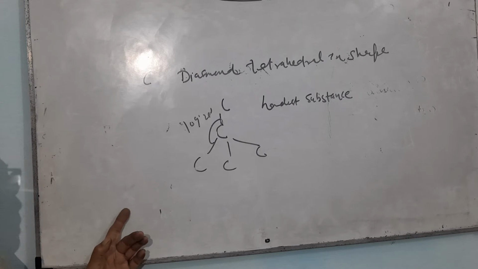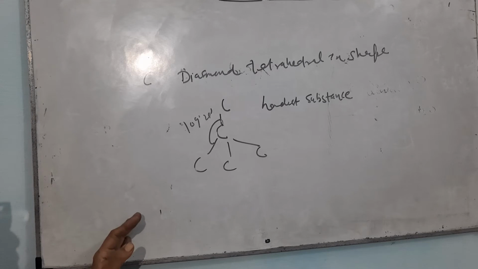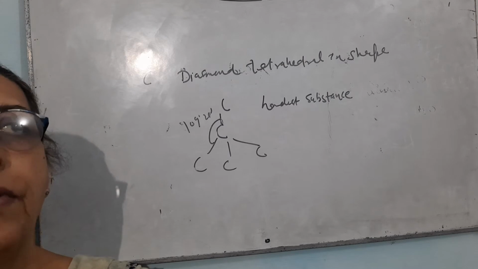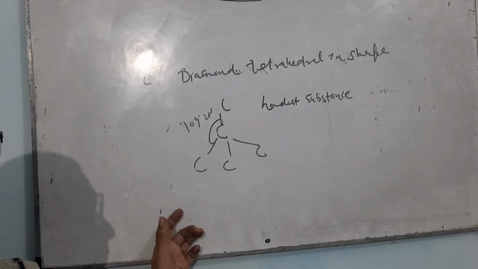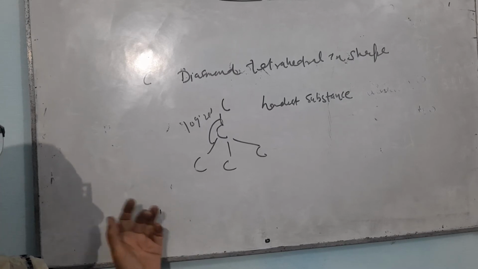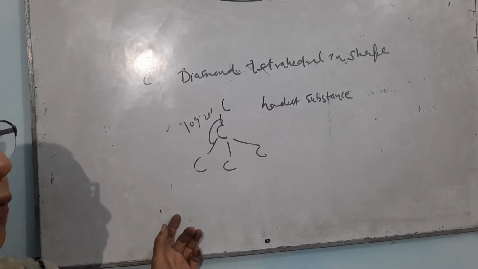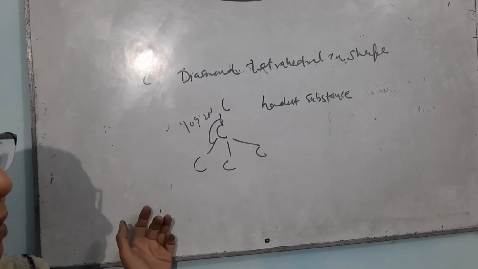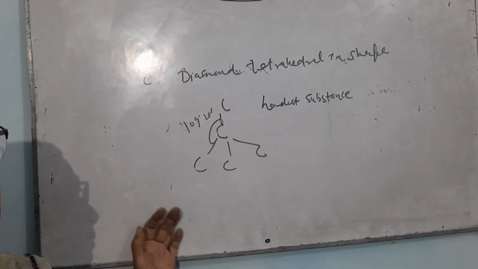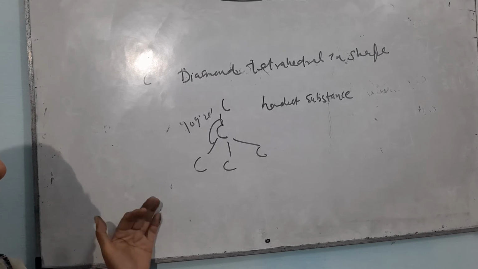Each carbon has 4 electrons in the outermost shell, and each electron is involved in bonding. Diamond is a transparent substance. It is the hardest substance, and because it does not carry any charges, it is a non-conductor of electricity. It can be prepared in nature by extreme temperature, but that process I will not discuss.